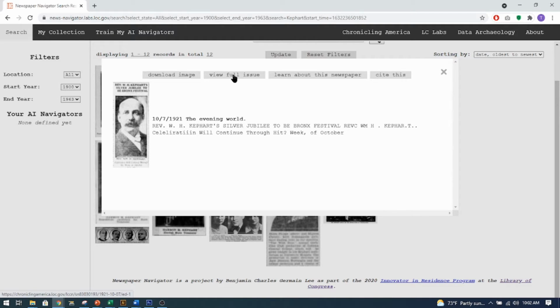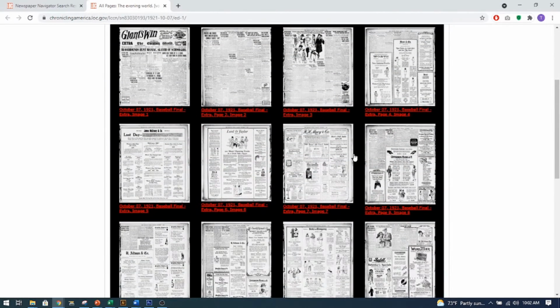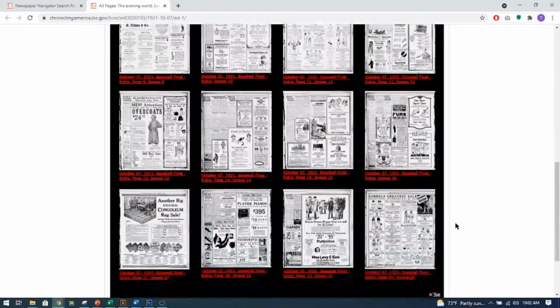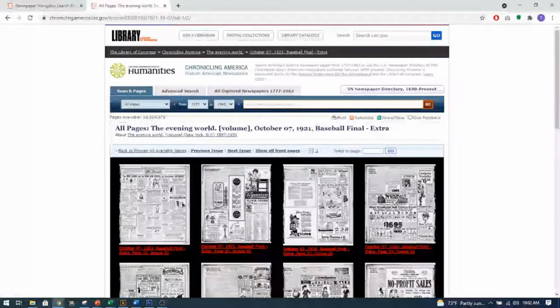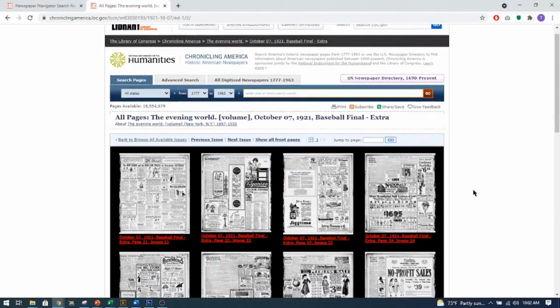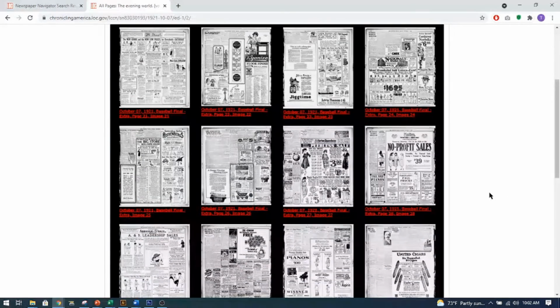I can view this full issue, so I'm going to do that. And when you go down here, you can kind of look and glance, and you're looking for that image. And I didn't see it here, and then you can go down here and it says go to the next. There's 2 images of this issue, and so you can keep looking, and we'll see if I can find it.